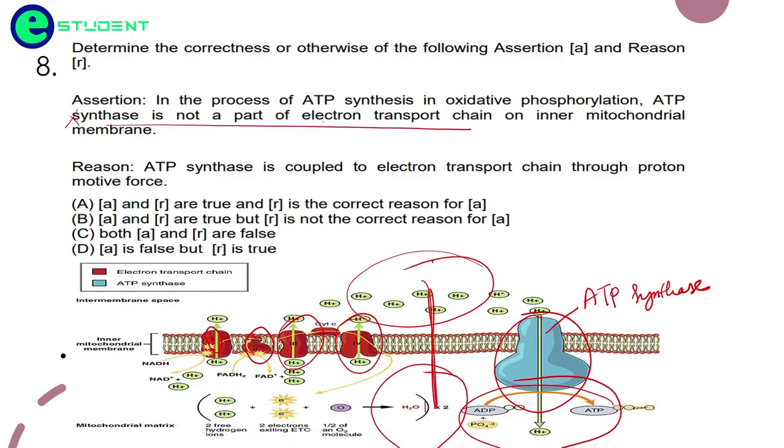So we know that the assertion is wrong. So A and R are true? No, A is not at all true. A and R are true? No. Both A and R are false? We don't know yet whether R is false or not. Let's see the reasoning. ATP synthase is coupled to the electron transport chain through proton motive force.